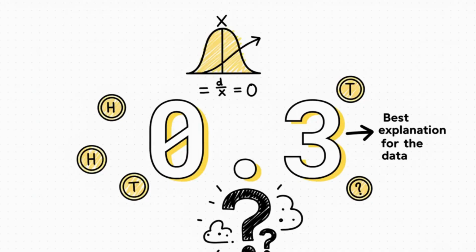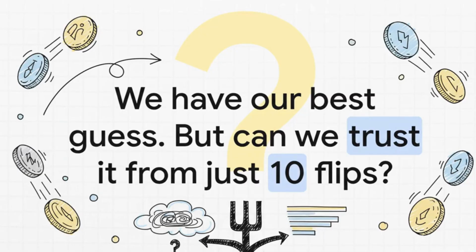So, if you imagine plotting that score for every possible value of W, you get a curve. We're just looking for the very peak of that hill. And for our data, that peak happens right when W equals 0.3, which makes sense, right? 3 heads out of 10 flips, 3 divided by 10 is 0.3. That's our single best guess. Okay, so we're done, right? The answer?